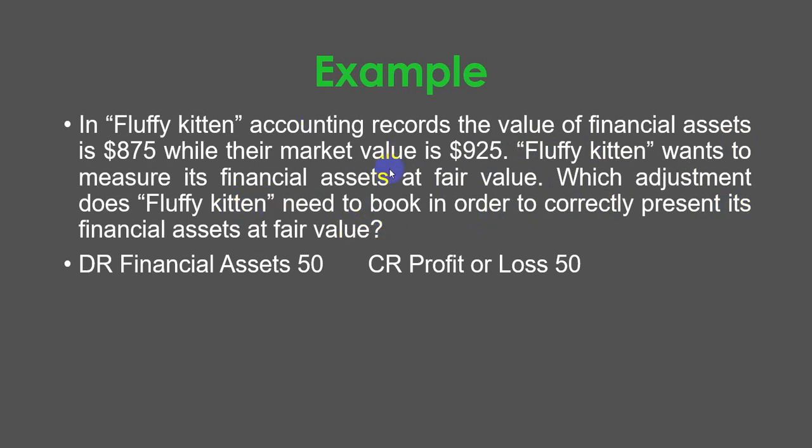So, we see that market value is higher than the book value of financial assets by $50, which means that we must increase our financial assets, so debit financial assets by $50 and credit our profit or loss for $50.